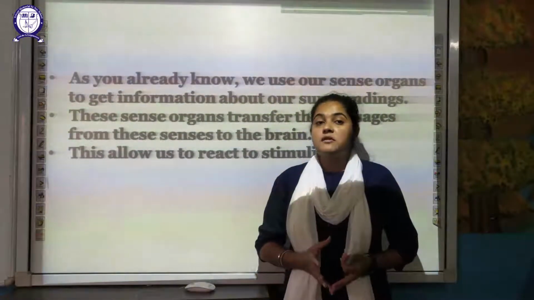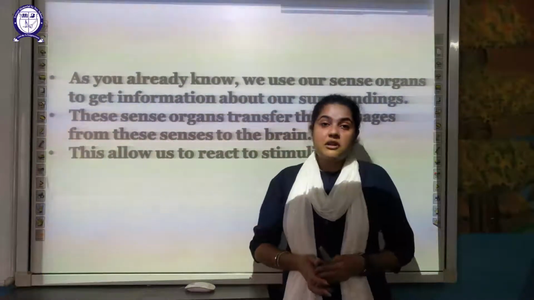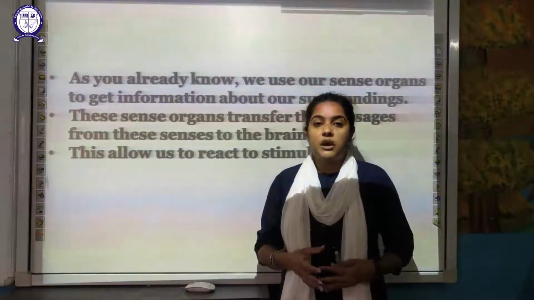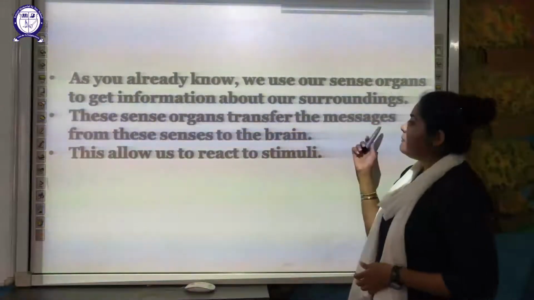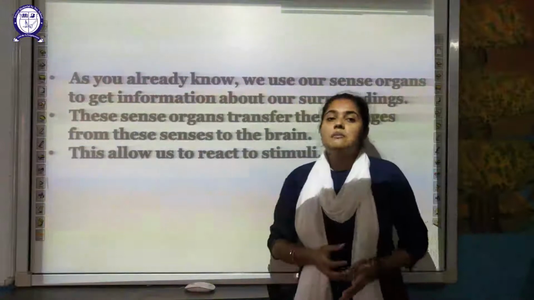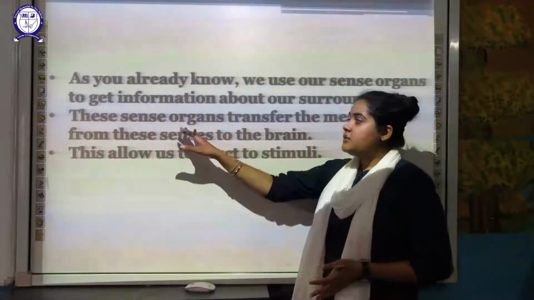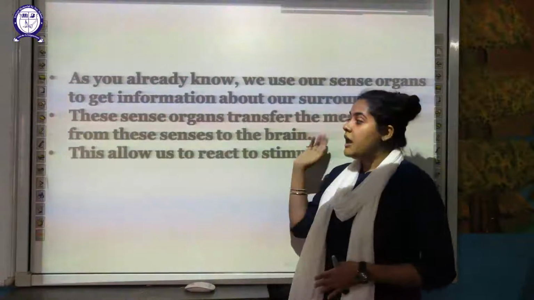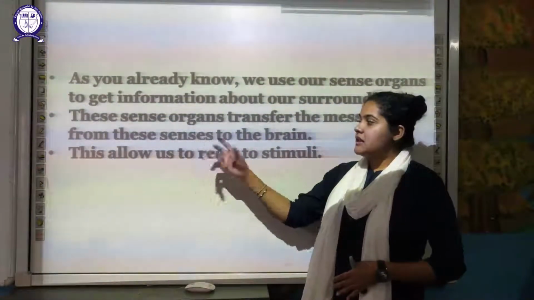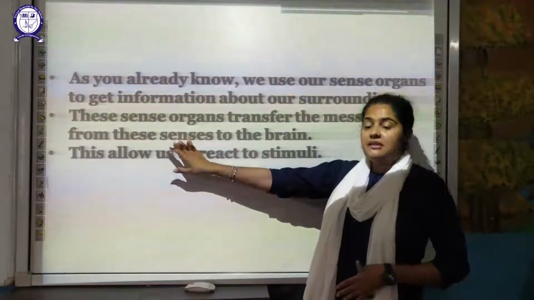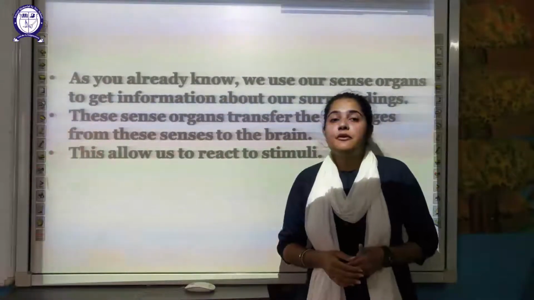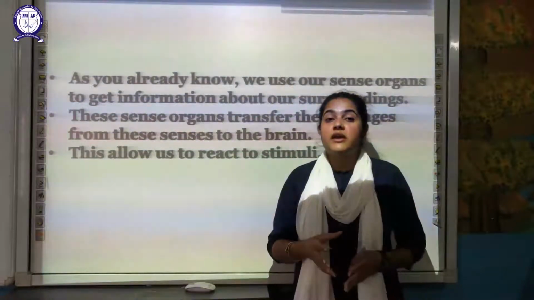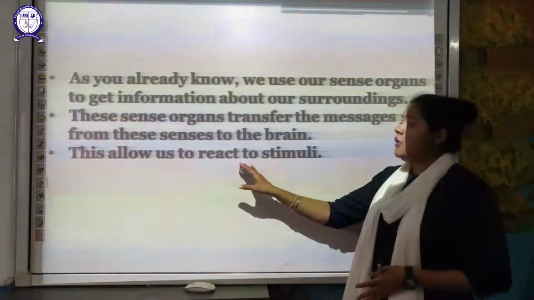These are the five sense organs and the various functions they perform. By these sense organs, we get information about what is going on in our surroundings. The sense organs send the message to the brain with the help of the nerves, and then the brain reads that message and enables us to understand our surroundings. This allows us to react to a stimulus.